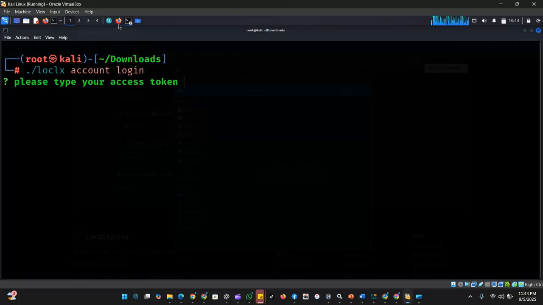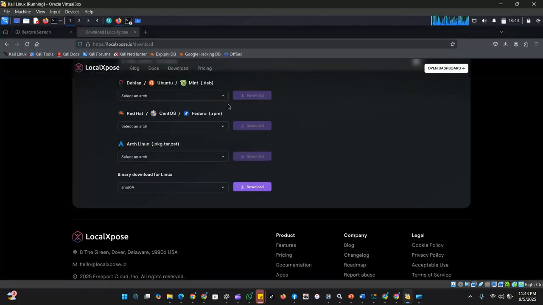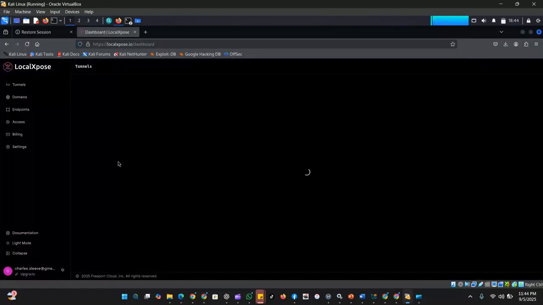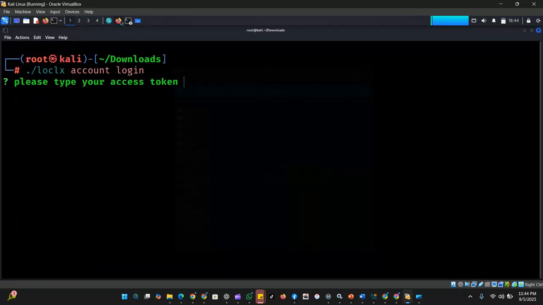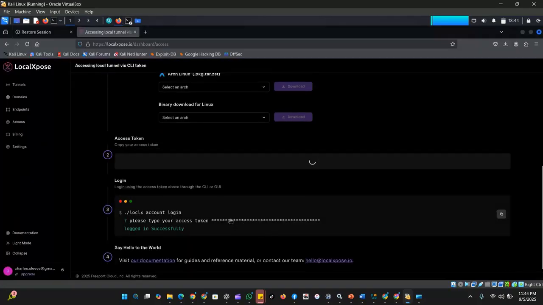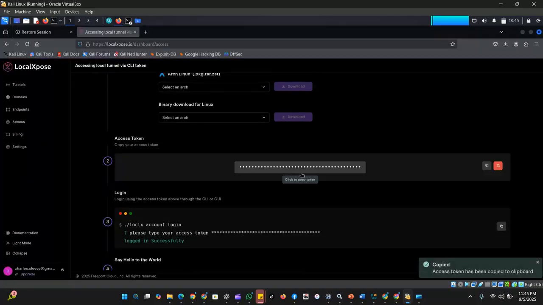Go to your account. Come to your account on your browser and go to your dashboard. Open dashboard. On your dashboard, click on access. This will reveal your token because we are to supply the token here, your access token. Scroll down and click on access token to copy it.